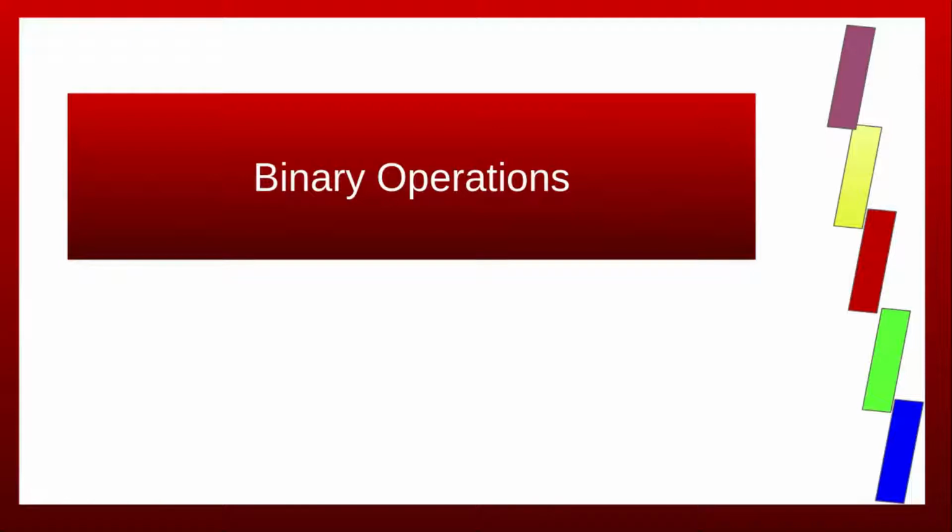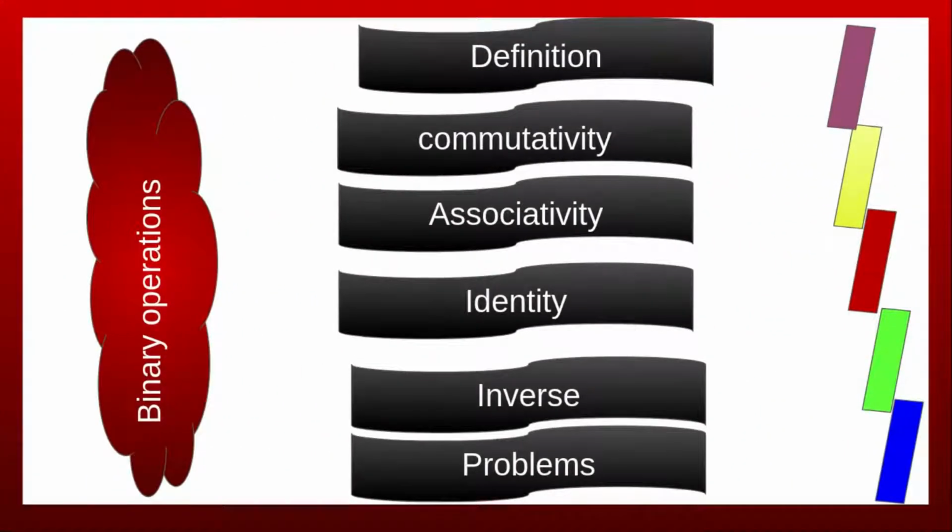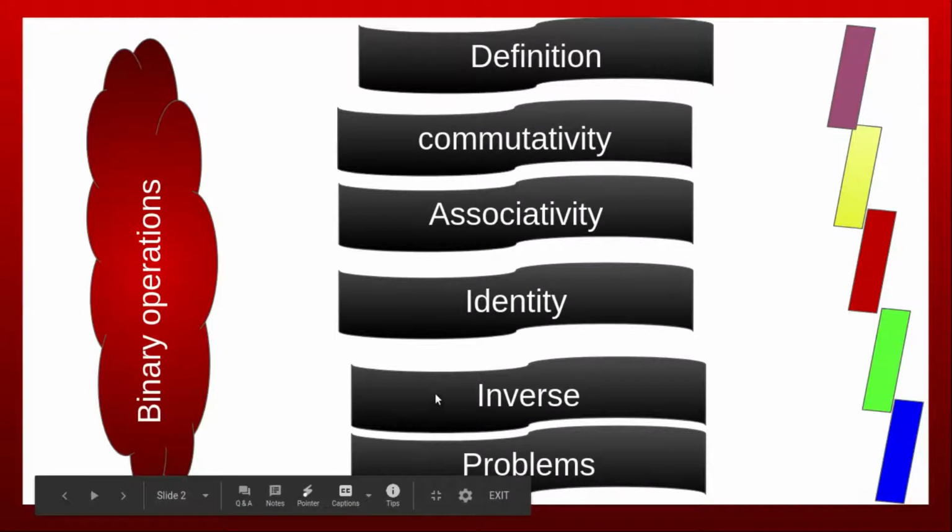Chapter 1 Relations and Functions, Part 13: Binary Operations. In this video we discuss the definition of binary operations, commutativity of a binary operation, associativity, existence of an identity element, existence of an inverse of an element, and some problems related to binary operations.